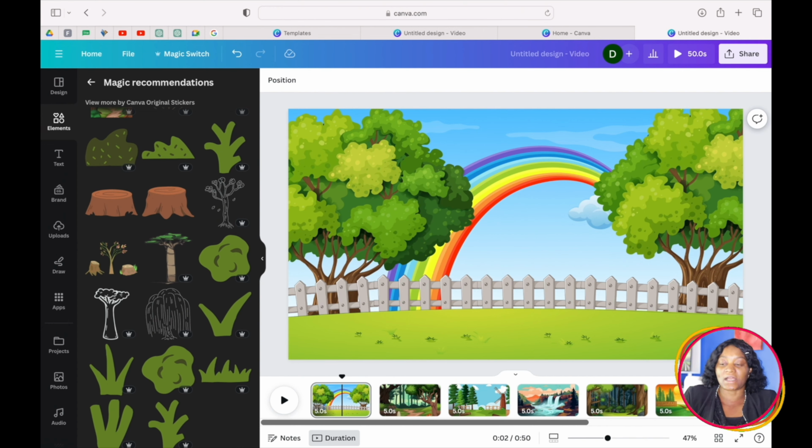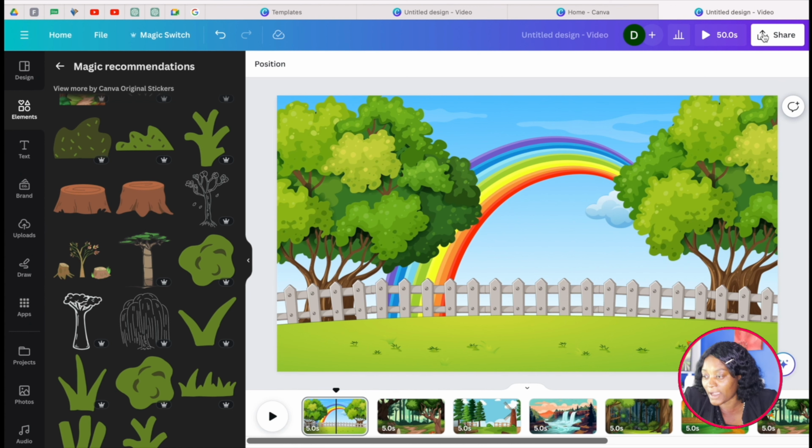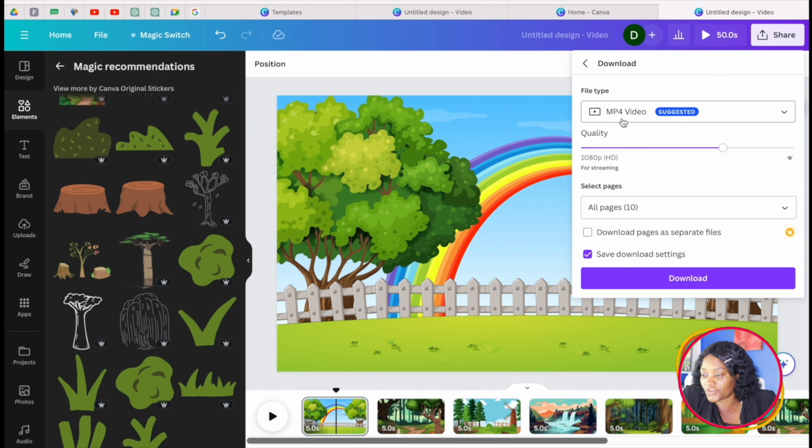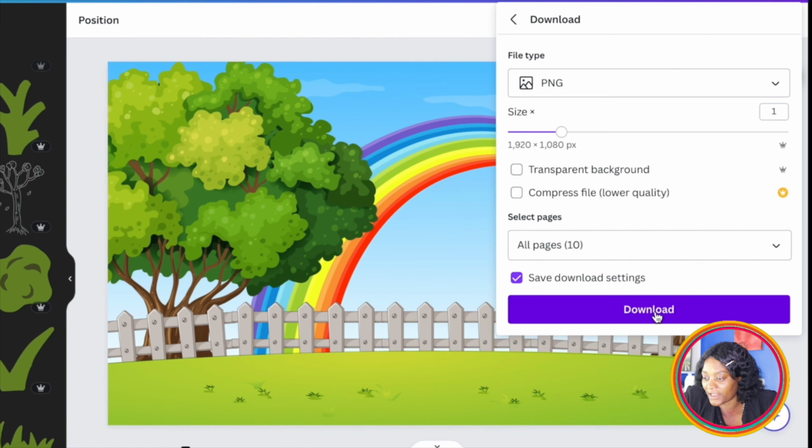So let me delete this. Another thing that you can do is that you can come here to download. You just change from here, you change it to PNG, and then you just download.